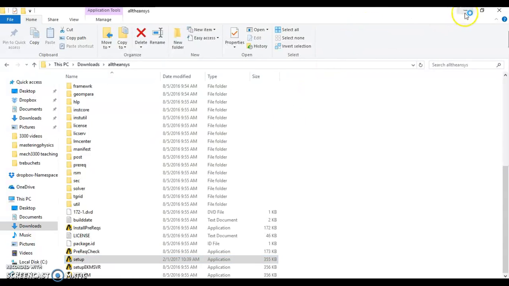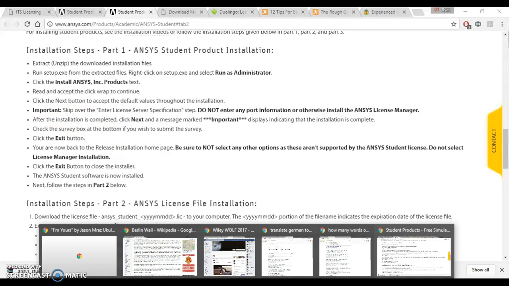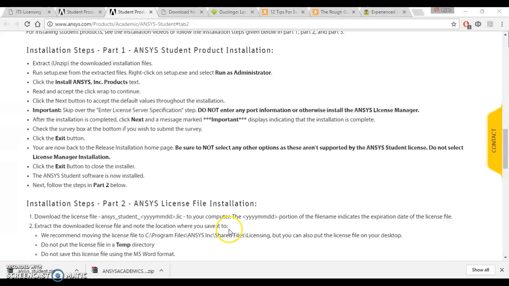Give it a moment to come up with that Ansys menu of installers. Ansys might just not work, we'll see what happens.